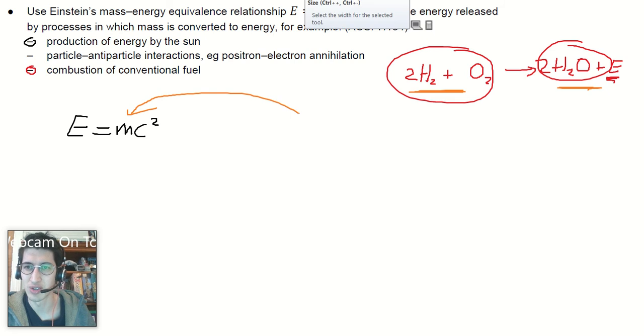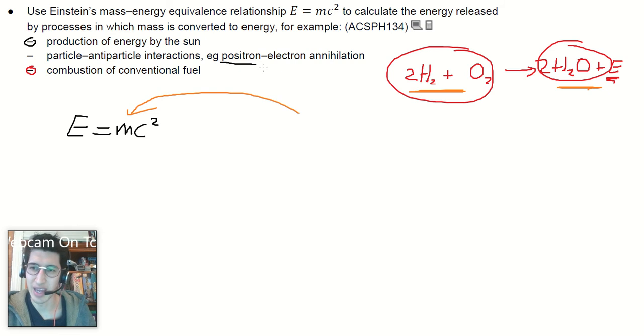Particle-antiparticle interactions. Example, positron-electron annihilation. So a positron is the antiparticle of an electron. When you have matter and antimatter, when it collides, they are completely converted from mass into energy. All their mass is converted. This is the plot line of that Dan Brown book. Anyway, positron and electron. So, positron colliding with electron.